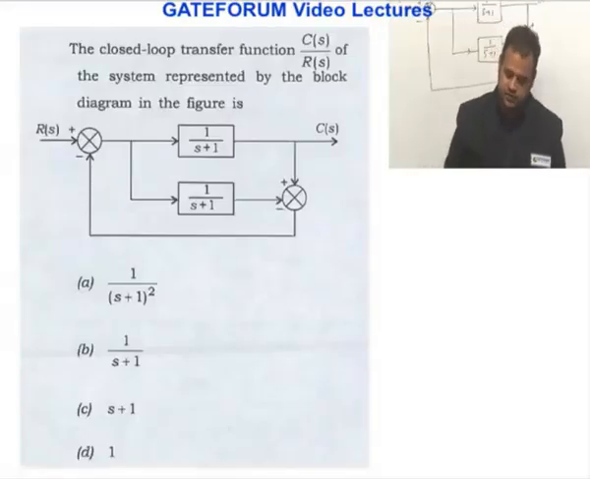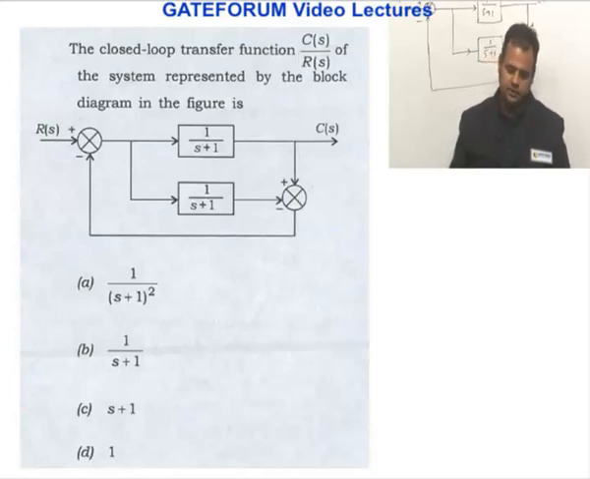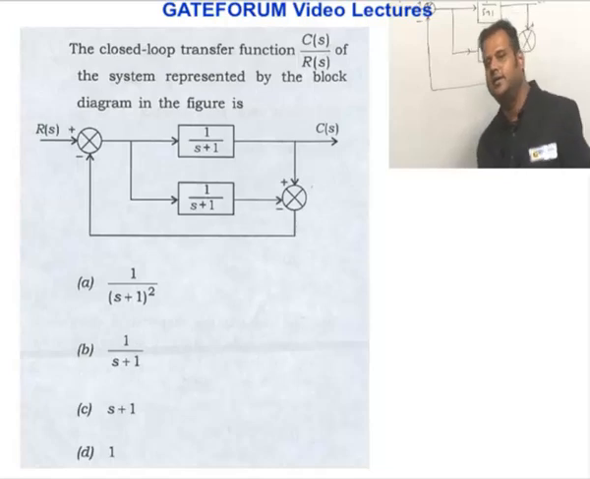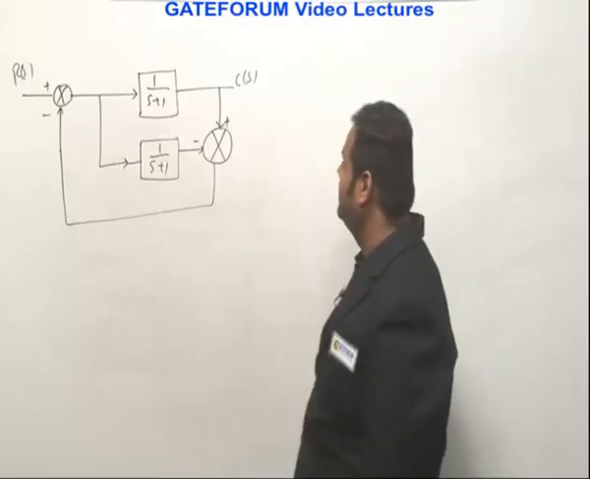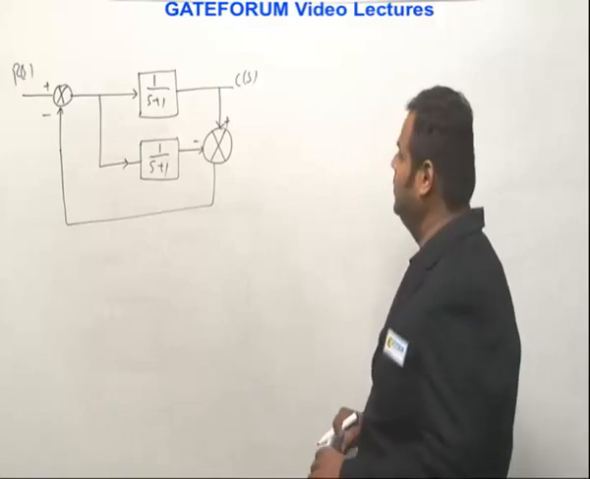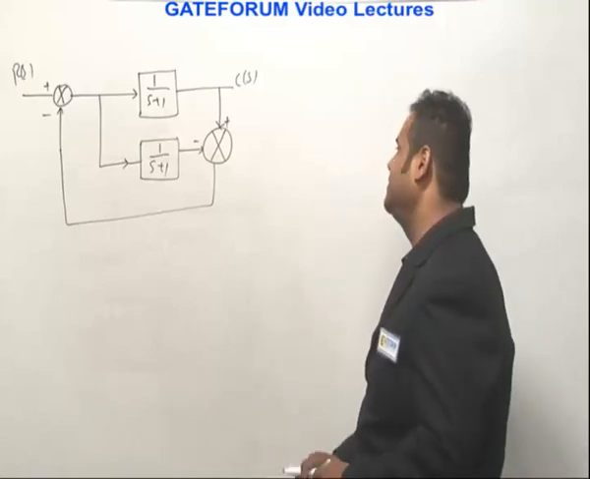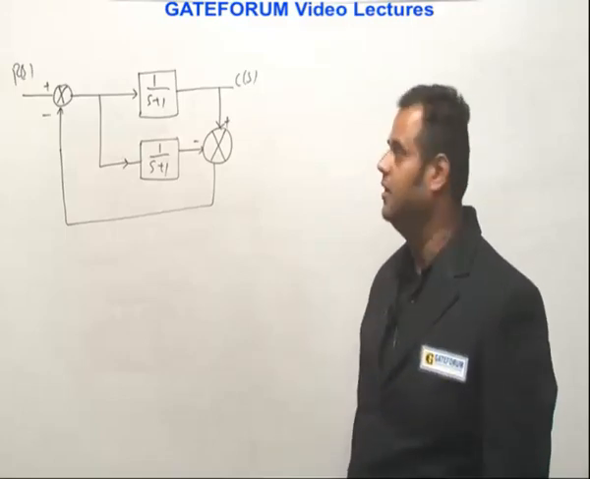The closed loop transfer function C(s) by R(s) of the system represented by the block diagram in the figure is how much? Actually, it's a GATE question from previous years, I think 2010 this was asked. So they have copied it. Anyway, you can solve this by block diagram algebra, or you can get it by the signal flow graph. You convert to the signal flow graph and you can again find the transfer function.